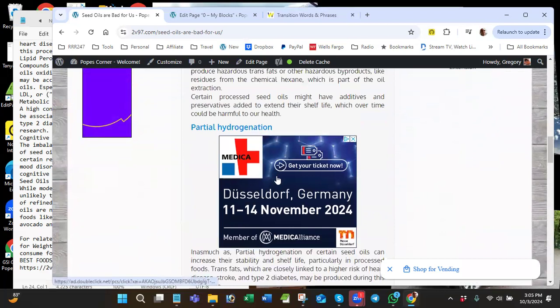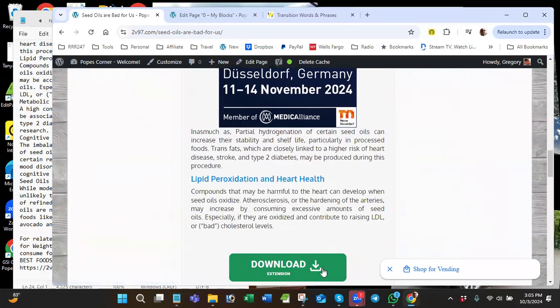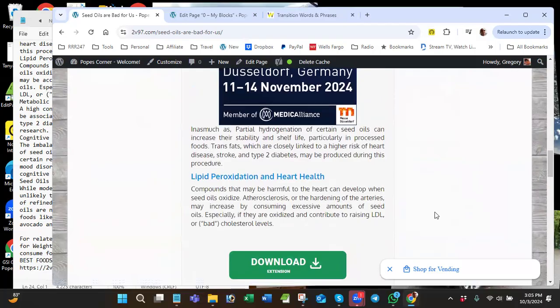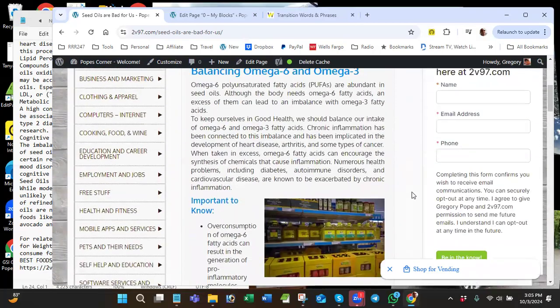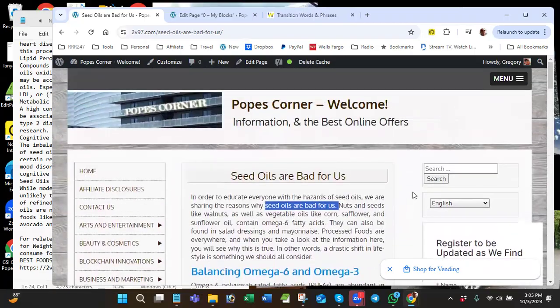Google ads. So these are all Google ads. And when I first logged onto it, I only saw this one ad: download extensions. So that's why the key phrase is so important, because they're basing their advertisement not only on what the person is searching for on their computer, but on what the page is written around when they index me, the seed oil thing.